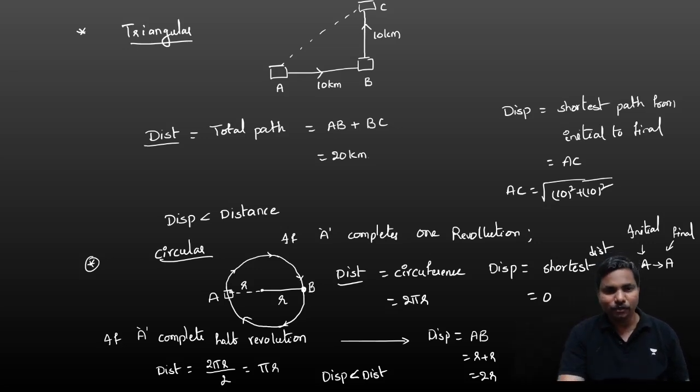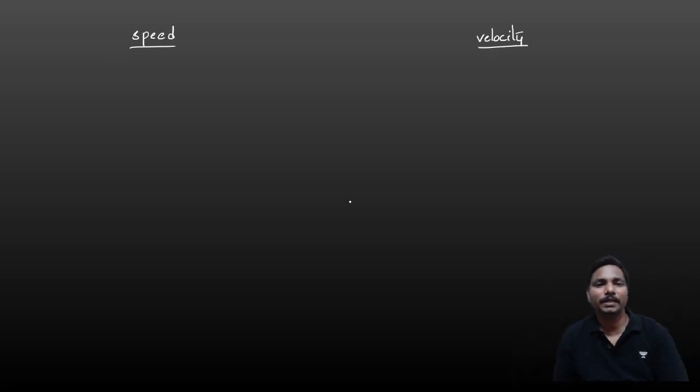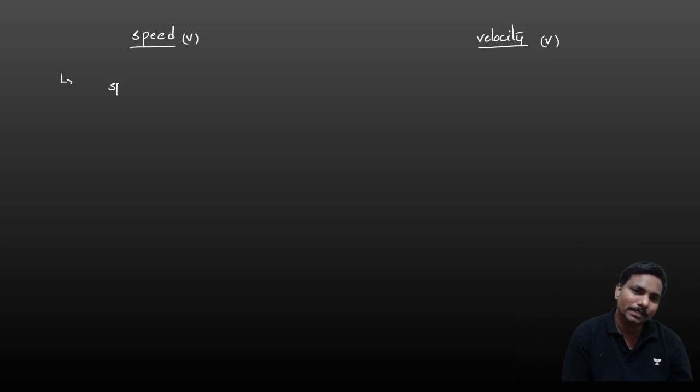Okay, so now coming to the next one, speed versus velocity. There is a small difference between speed and velocity. Both are generally denoted with v only. Speed also v, velocity also v. Speed depends upon distance. Speed is equal to distance by time. Units are meter per second. Velocity depends upon displacement by time. That is the only difference.